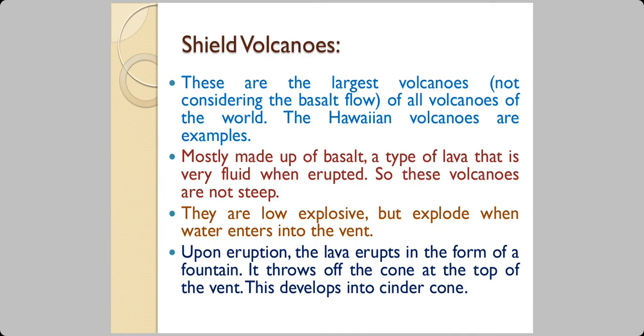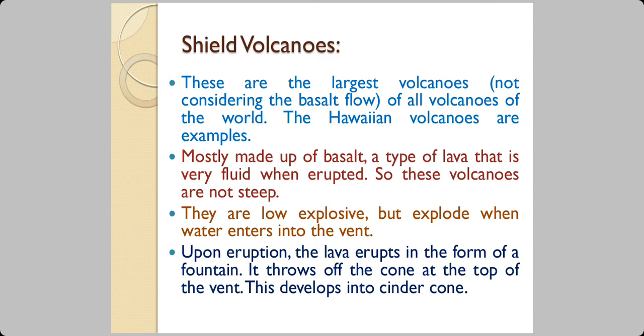Now, these shield volcanoes are the largest volcanoes when you do not consider the basalt flow of all volcanoes. The volcanoes in the Hawaiian Islands are all examples of shield volcanoes. They are mostly made up of basalt, which is a type of lava that is very fluid when erupted. Very fluid means it flows very well. So these volcanoes are not steep; they are at a shallow angle. Now these volcanoes are low explosive, but they explode when water enters into the vent.